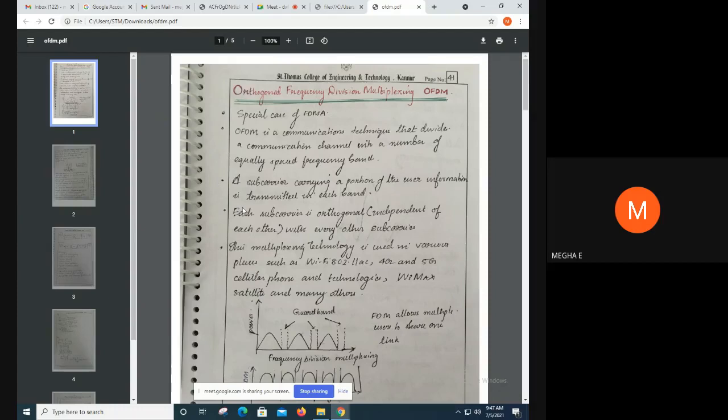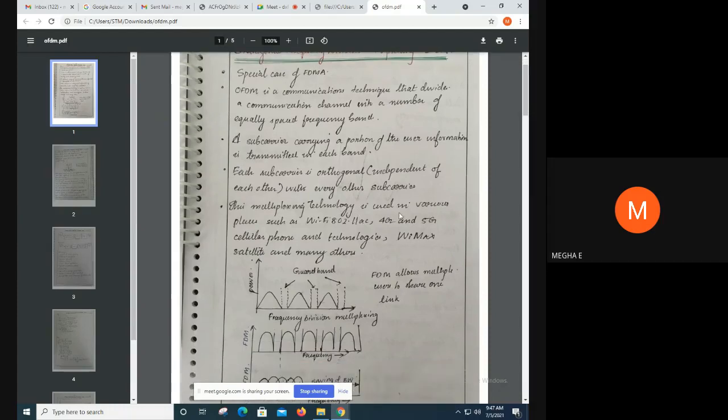This is a multiplexing technology which is used in various places such as Wi-Fi 802.11 AC, that's an IEEE standard, 4G and 5G cellular phone technologies, WiMAX, satellite, and many other applications of OFDM.